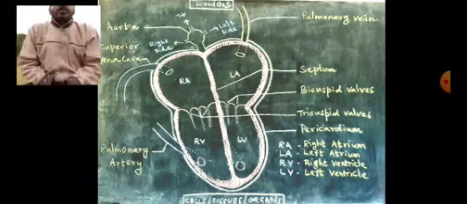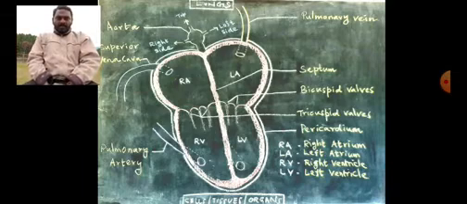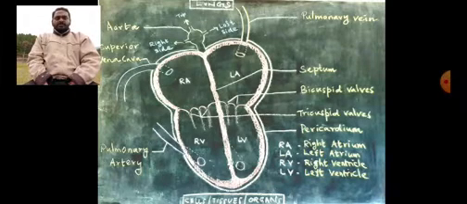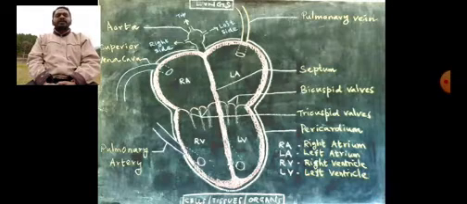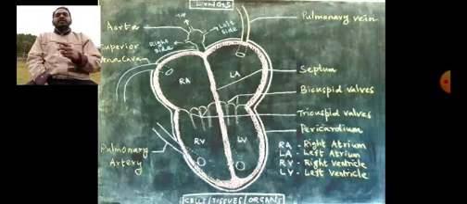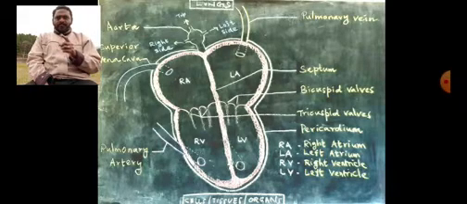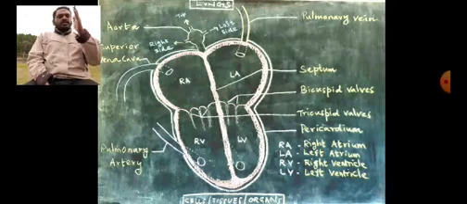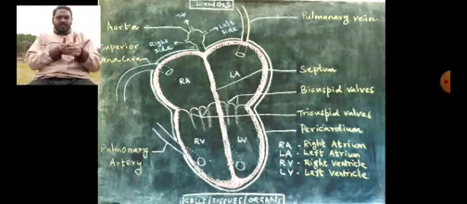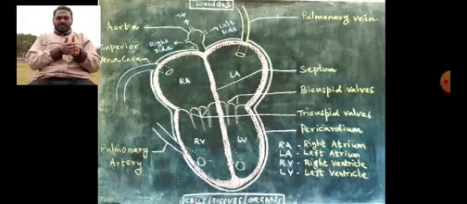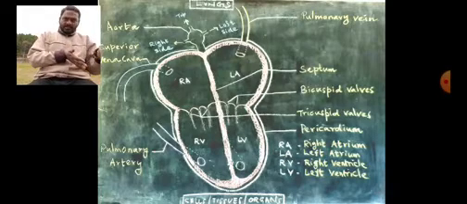Now this heart is a 4-chambered heart, and the top 2 chambers are called atria. The bottom 2 chambers are called ventricles. The top 2 chambers, atria, cannot connect with each other, and the 2 bottom ventricles cannot connect with each other. So the complete heart is centrally divided into 2 compartments, one right side, another left side.